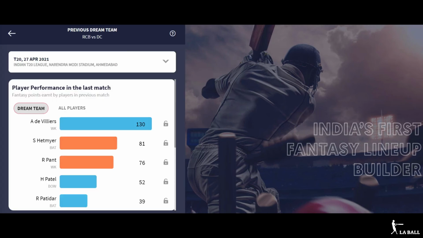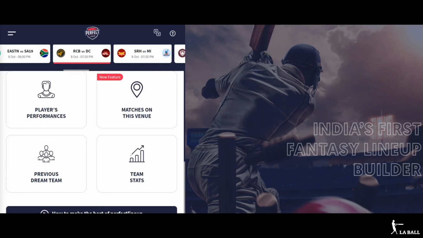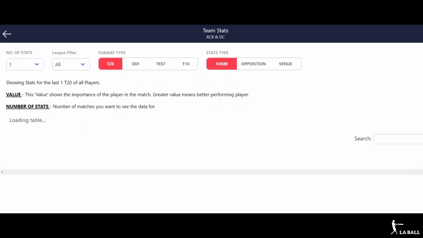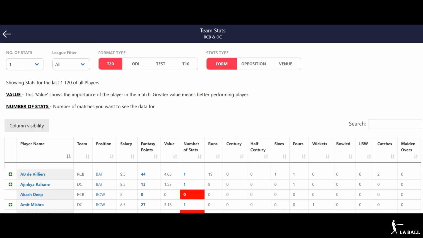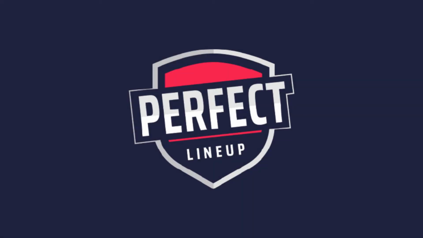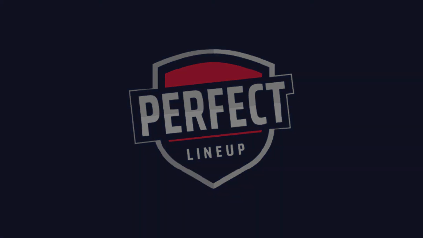You will get to know how many fantasy points each player earned in this venue when they last played at this ground. Last but not the least, you will get to know about the entire team stats in the team stats section. Here in a single window using the AI, the application will show the list of all players who are available for this fixture, their fantasy points, their runs scored, wickets taken, sixes hit, fours hit, economy rate, and the entire stats that you need to make a proper fantasy team. You can also filter the stats based on the opposition, venue, format type, and you can also filter it based on the league. These are a few among the many features that this Perfect Lineup application brings to the table.